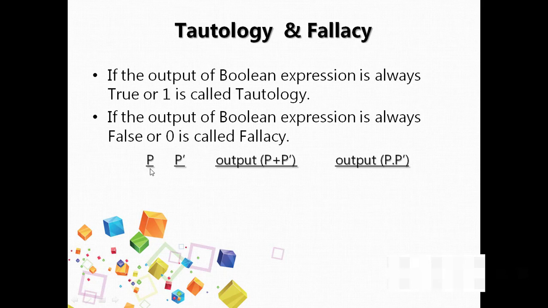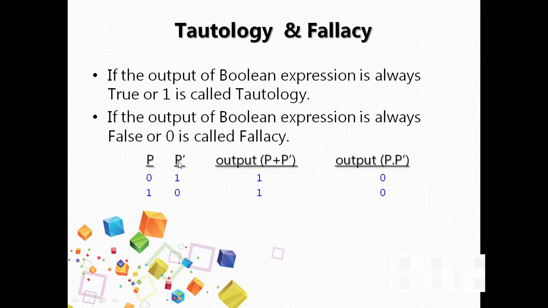Let us consider the input is only P. Then the possible combinations for P are 2 to the power 1, that is 2 combinations, 0 and 1. First we begin with 0, then we move to 1.